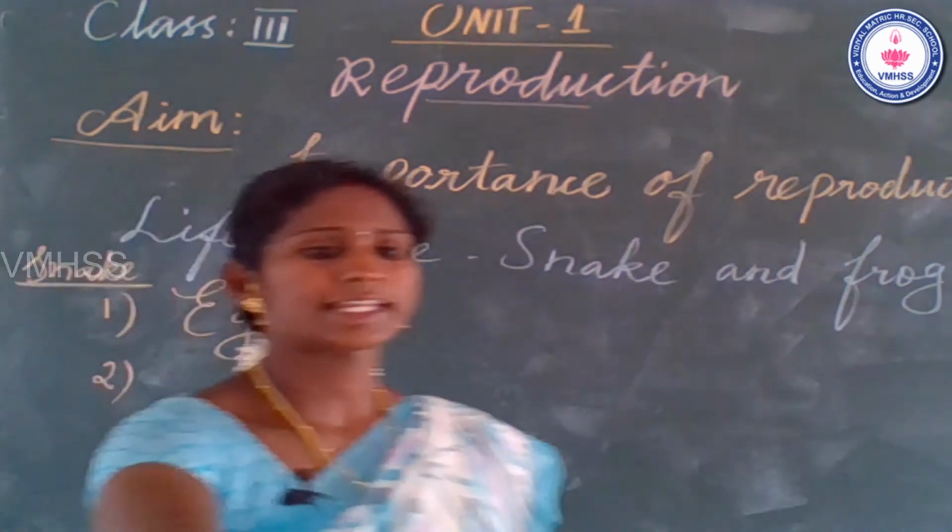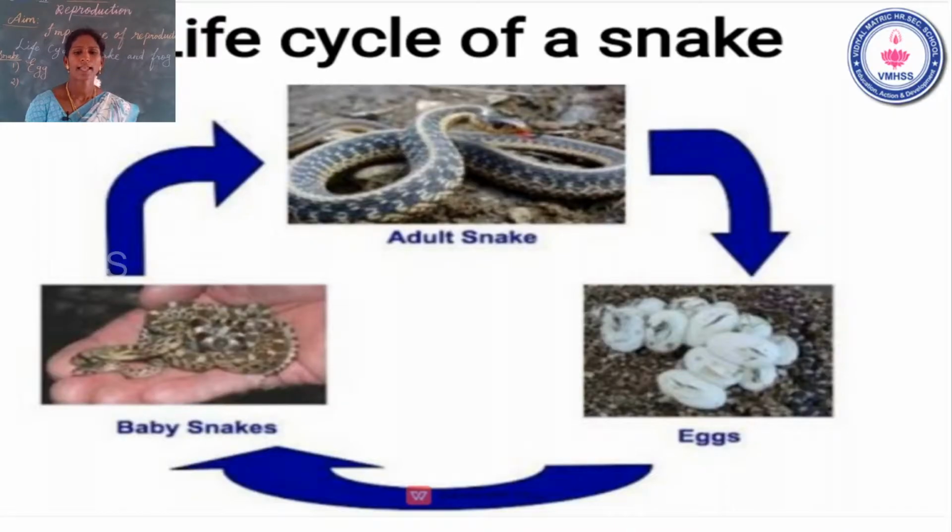What is the second stage? Again, we see the picture. Second one is the baby snake stage. Yes, very good. See the slide again.